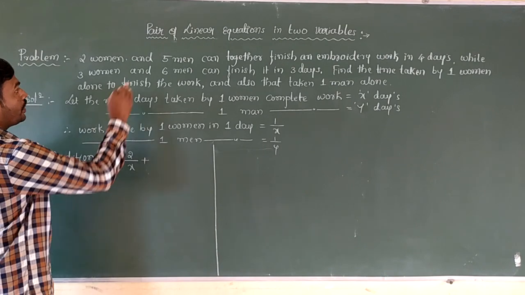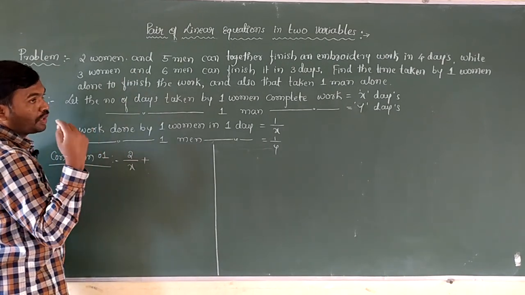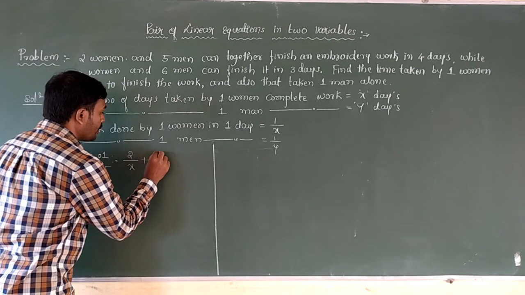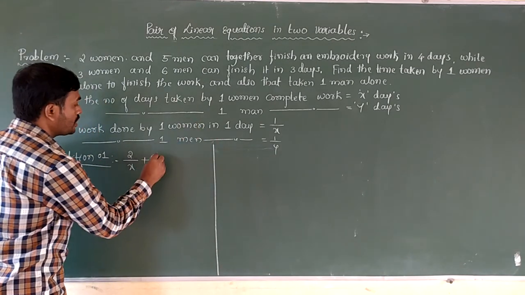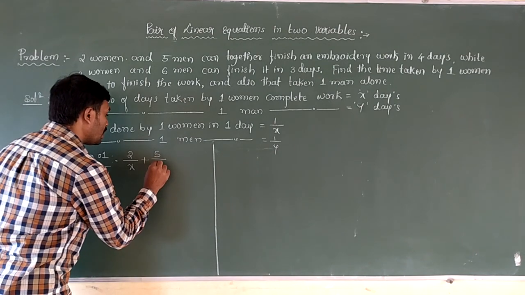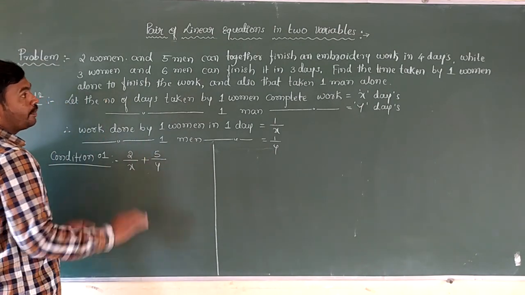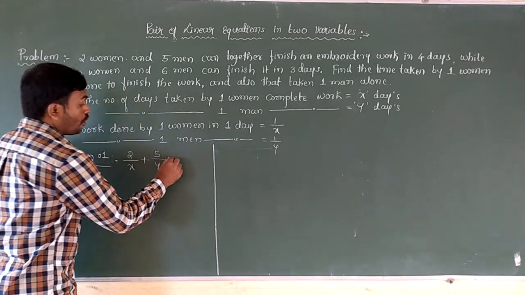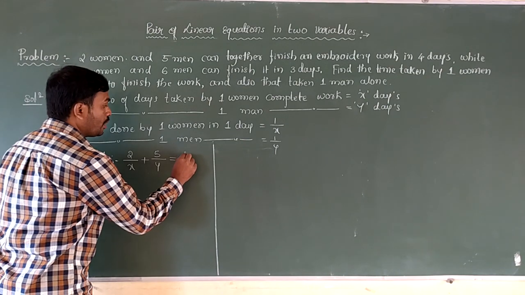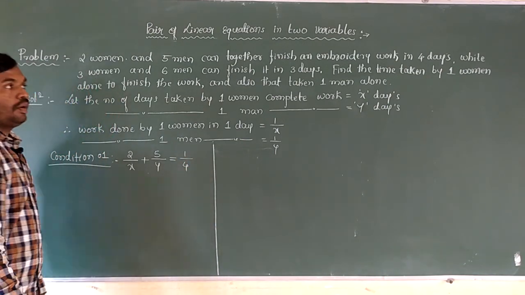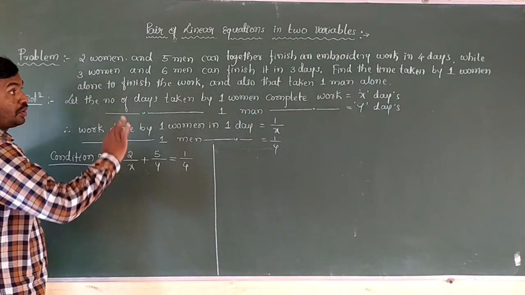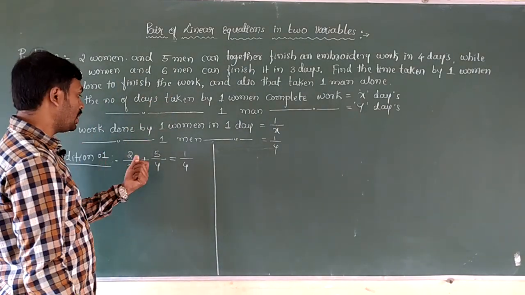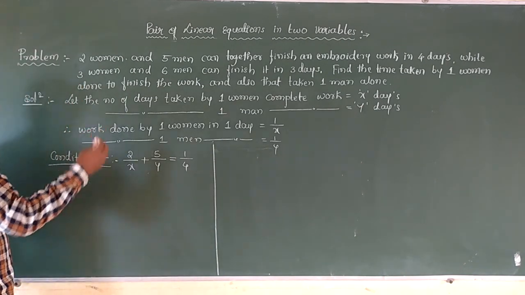Together means sum. For 5 men, we take only one man's work. One man's work in how many days? The number of days we have taken here is y days. So work done by 5 men is equal to 5 by y. Together they take how many days? 4 days. So work done in 1 day is 1 by 4. We have to calculate the 1 day work.